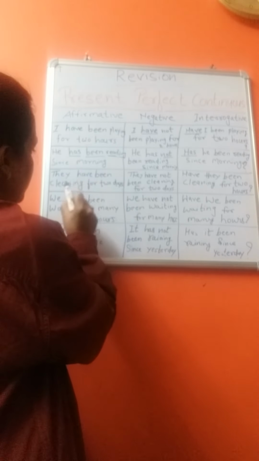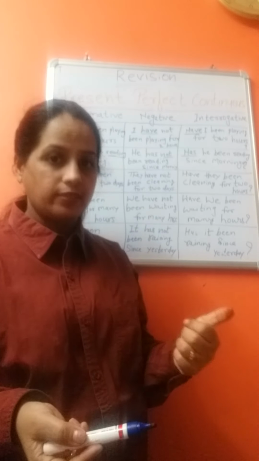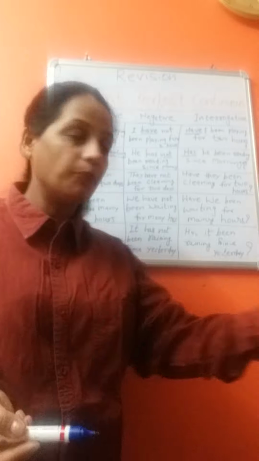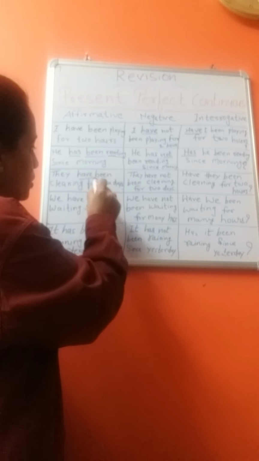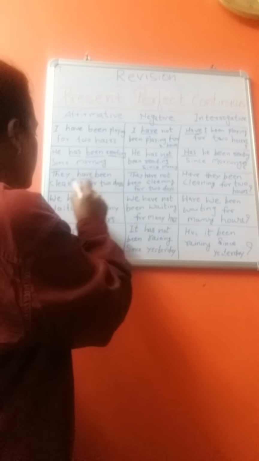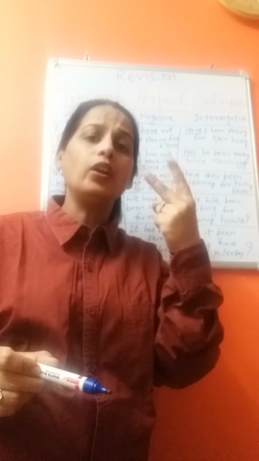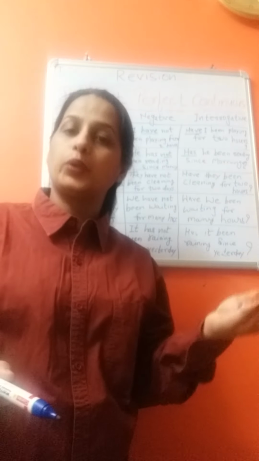The third example I have: they have been cleaning for 2 days. They, what is the subject here? Third person, but it is plural. They have been. We use have with the third person plural. They have been cleaning for 2 days. They are doing the cleaning work for 2 days.